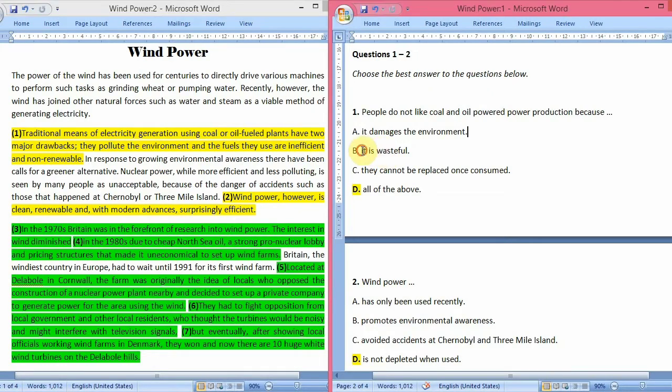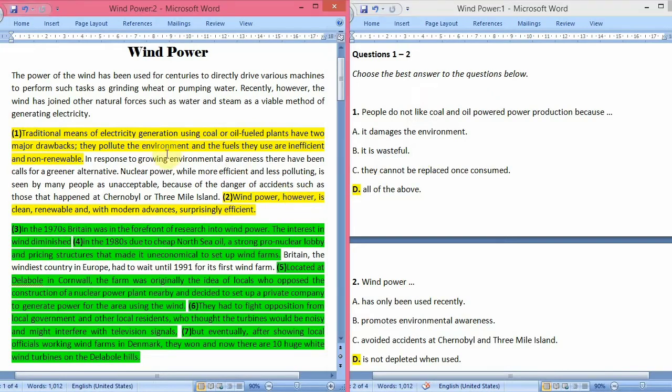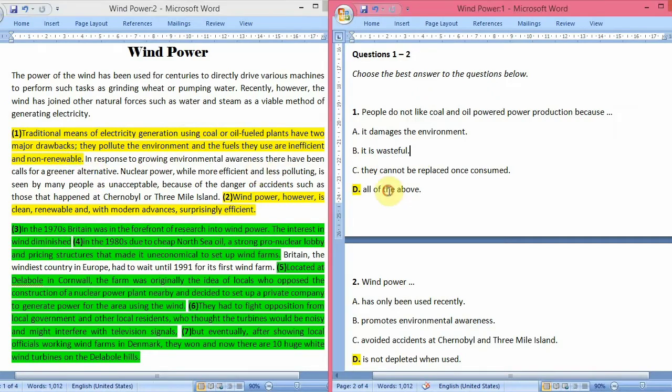Some of the energy gets wasted, which means that these kind of fuels are wasteful. So B option is also true. And also the fuels are non-renewable, which means that we can only use them once and they cannot be renewed after a time period. So C option is also true, that they cannot be replaced once consumed. So as all of the options are true, our answer of the first question is D, that is all of the above. And now let's move towards the second question.